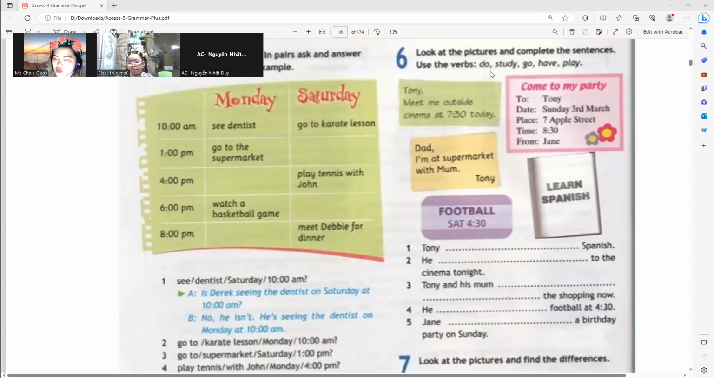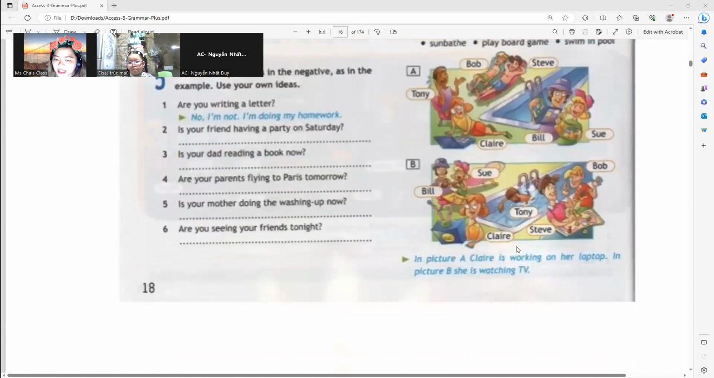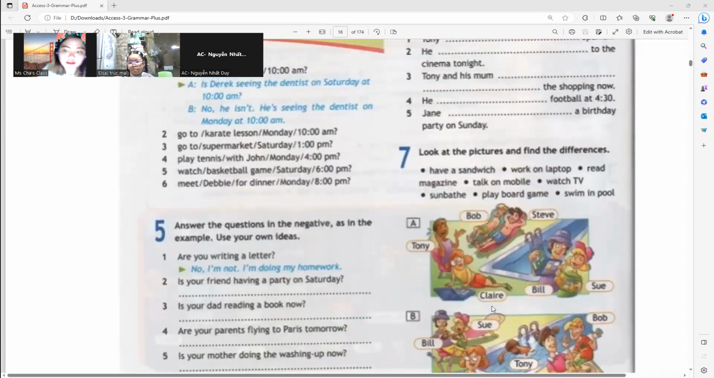All right. When do we use do? When do we use study, go, have, and play? We're going to analyze that for tomorrow. And then again, I'll be showing you pictures and finding the difference of the following.